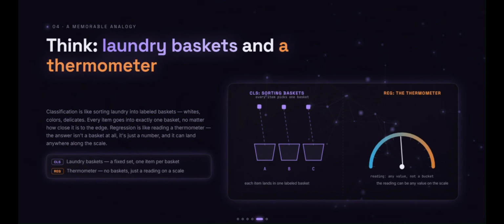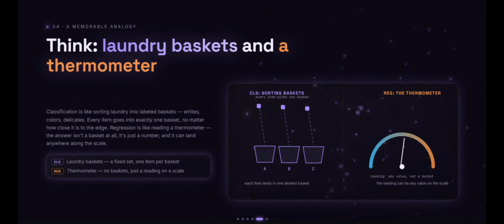Let's make this unforgettable. Imagine doing laundry. Classification is like sorting clothes into baskets labeled whites, colors, and delicates. Every shirt goes into exactly one basket. Regression is like checking a thermometer. There's no bucket to choose from. You simply read the temperature and it could be 18.5 degrees, 24.2 degrees, or 31.8 degrees. One organizes things into groups, the other measures how much. Once you see this analogy, it's hard to mix them up again.